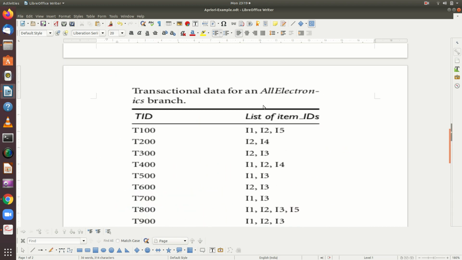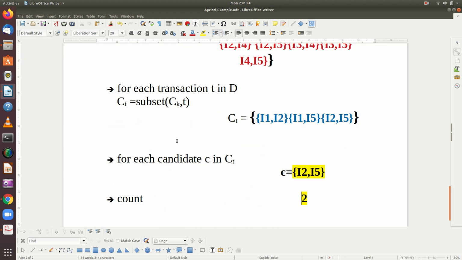Which is the second transaction? I2, I4 is the second transaction. Now what are the subsets that are having 2 item set? Only I2, I4. So these item sets will not be there. So it is going to be I2, I4.